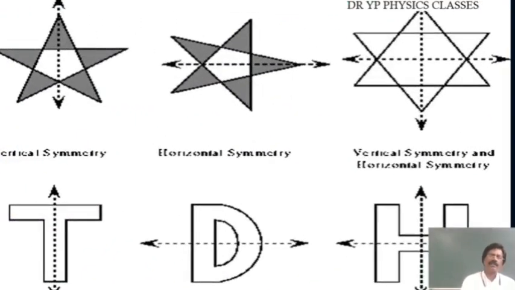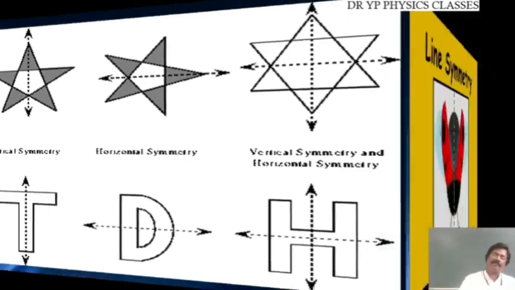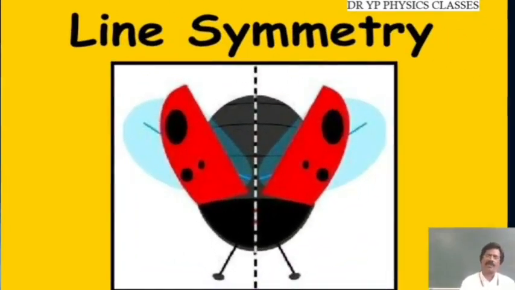This is again vertical axis symmetry here. This is horizontal symmetry. This is horizontal and vertical both appearing here. The letter T has vertical symmetry. The letter D has horizontal symmetry. The letter H has both horizontal and vertical symmetry. It has both the symmetries.